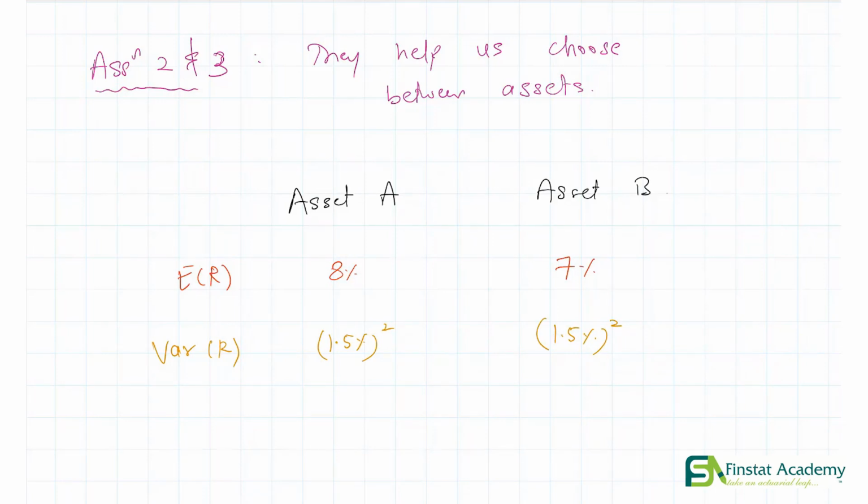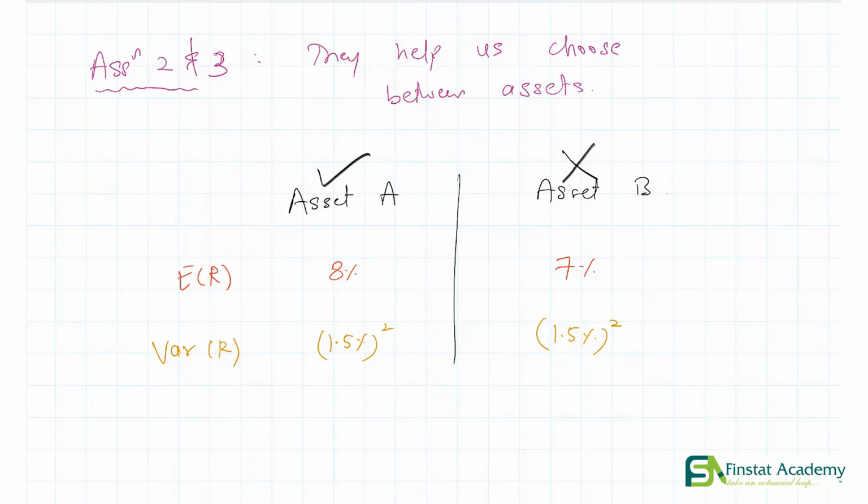So these are all given information. My question to you is pretty simple. Which of these two assets will you prefer? Would you go with asset A or would you go with asset B? I think the answer here is pretty simple. Everybody is going to prefer asset A and not asset B.